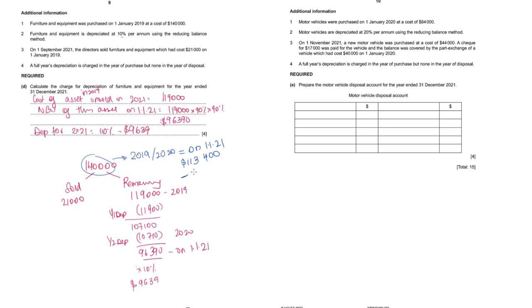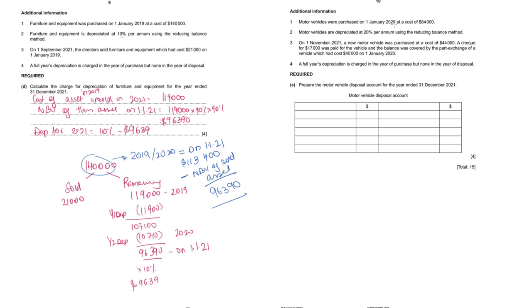From this, you will deduct the net book value of sold asset, which is 21,000. When I depreciate it for 2 years, how much is the net book value of the disposed of asset? I'll deduct that and I will get the same thing, 96,390. Both approaches are okay.